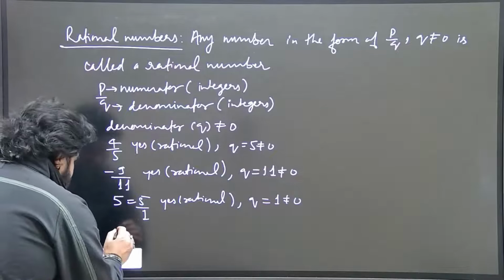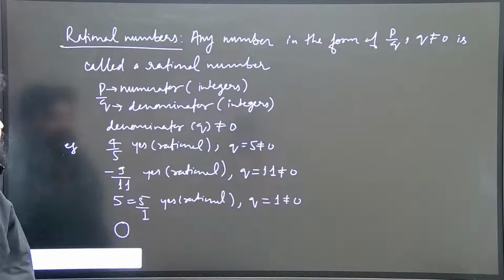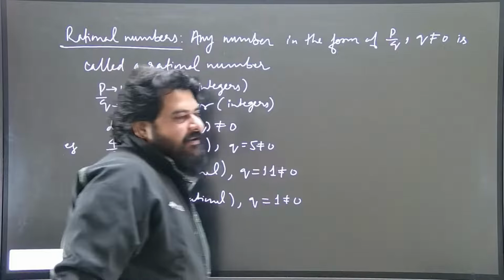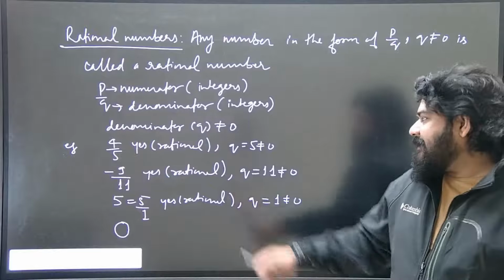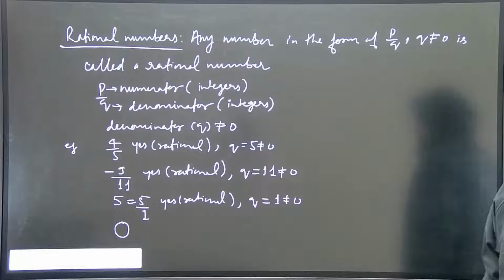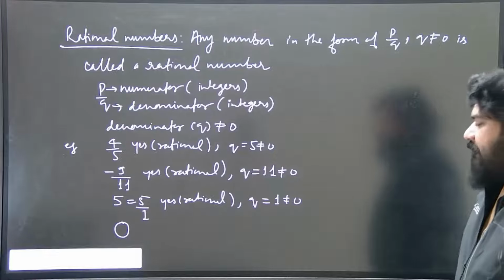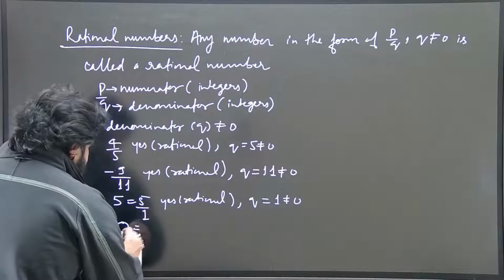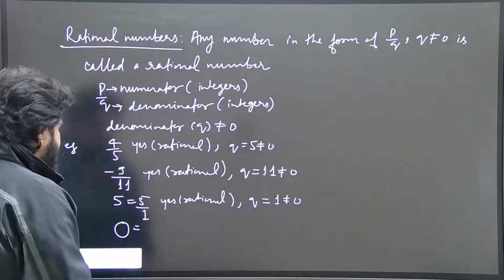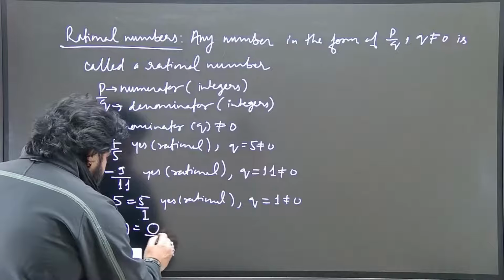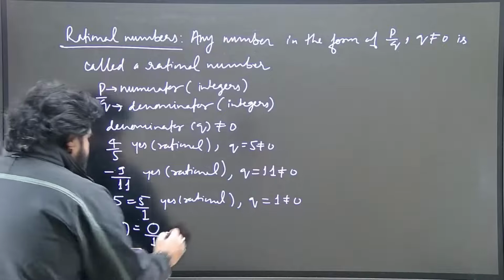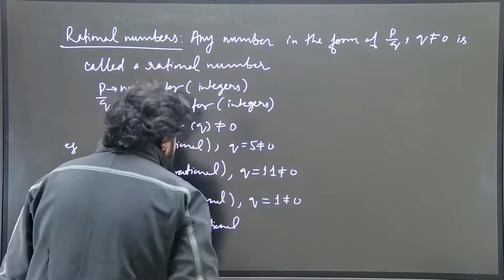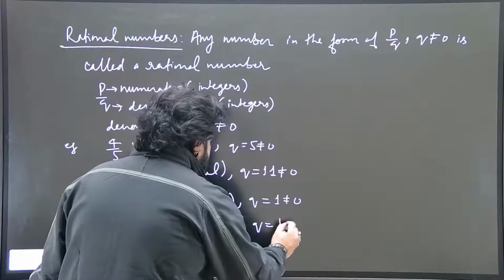Alright, now the next example is 0. Be careful here and be smart to answer the question. 0, is this a rational number? No doubt in that, 0 is a rational number, for the same reason as in the case of 5. It is not just 0, it is 0 by 1. So we can say this is a rational number. The reason is q is equal to 1 and it is not equal to 0.